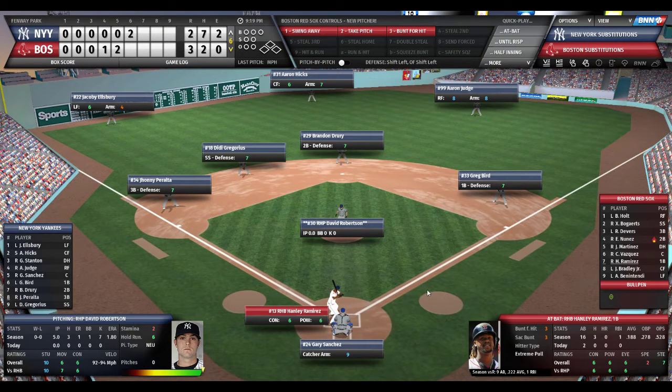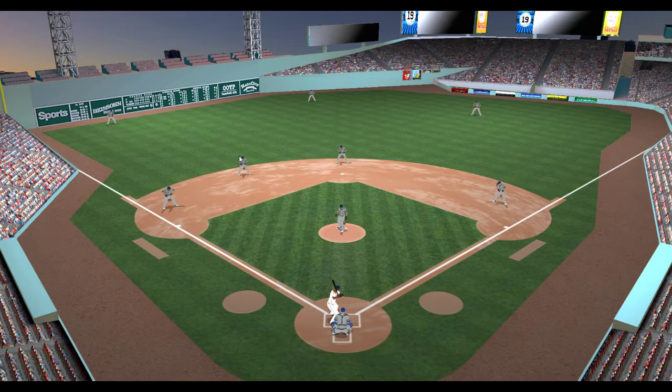So here's Hanley Ramirez to face Dave Robertson. Robertson, excellent stuff. 10 out of 10. He's just a tremendous pitcher. Overall, we'll just give you the overall numbers because it'll fluctuate back and forth between righties and lefties. 10 out of 10 stuff. 6 out of 10 movement. 6 out of 10 control. Outstanding. Here's the pitch to Hanley Ramirez. 1-1 count.